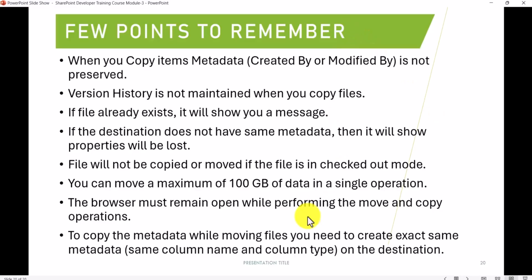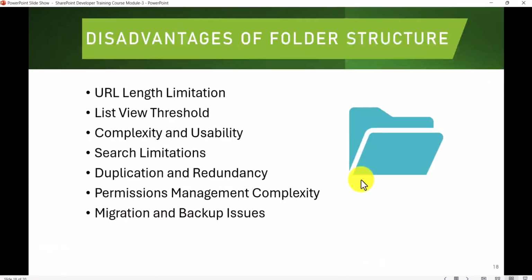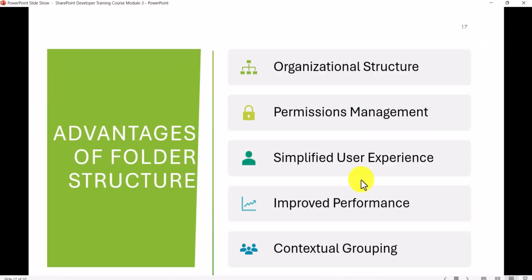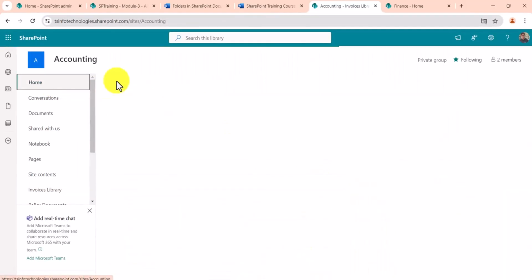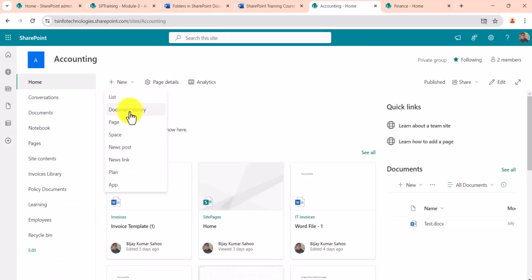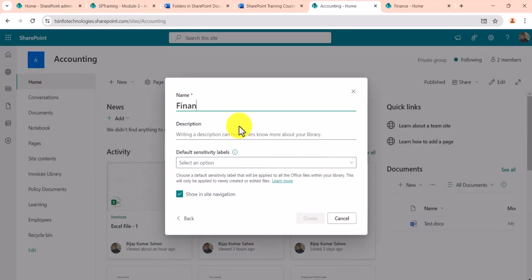Now what I'll do is open the browser, and you see here this is our accounting. Okay, let me do one thing. We will create a structure on this. So I'll go to this library. In this case, let's say financial documents is our library. So before creating the folder structure, let's quickly create the library. I'll create a blank library and name it financial documents, and then click on create.